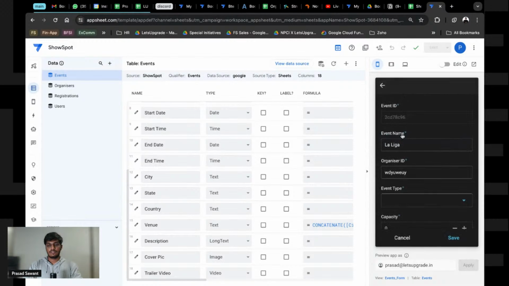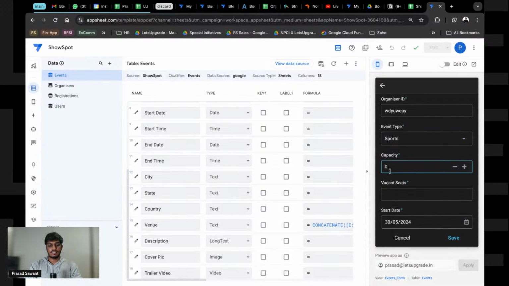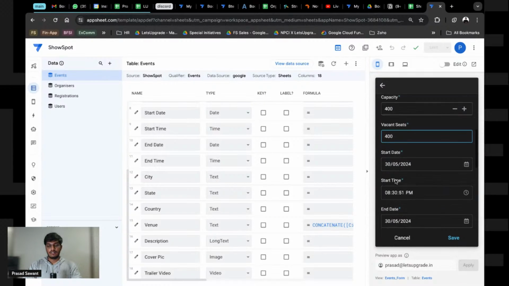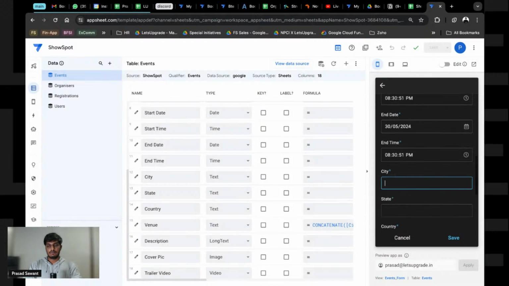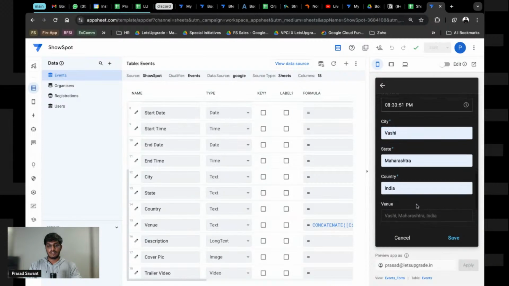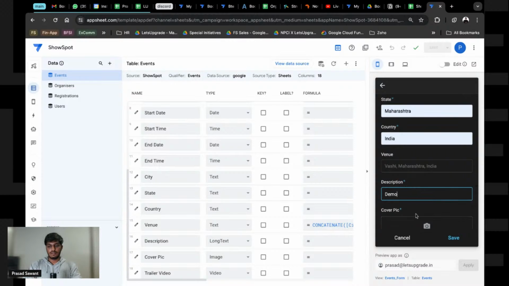Event time sports, capacity 400, vacant seats 400. Our team, city, Vashi, Maharashtra, India, description, demo, cover pic. I'm going to use that only now.